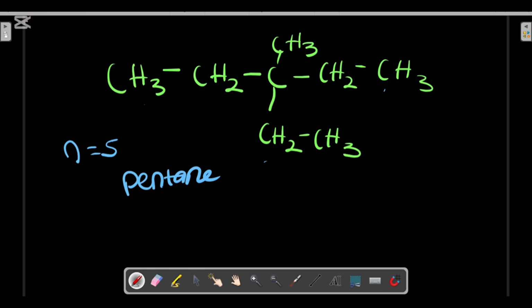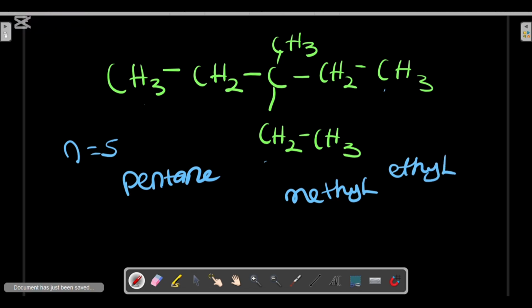I have methyl, I have ethyl. Which one comes first in alphabetical order, the M or the E? E comes before M in alphabetical order. Therefore, in naming this compound, ethyl will come before methyl.